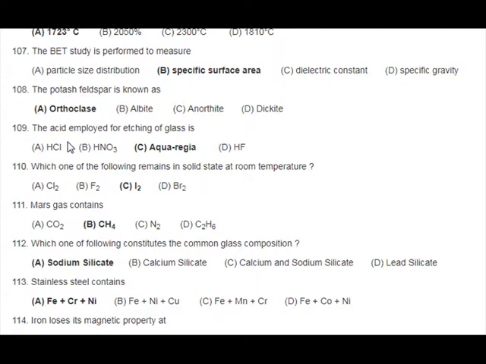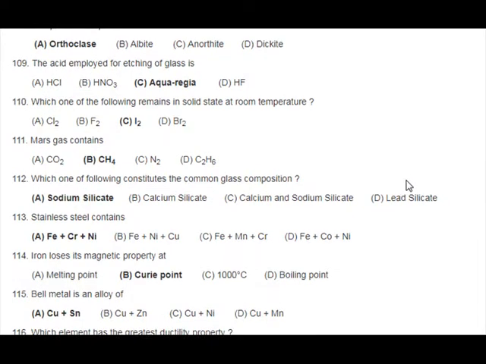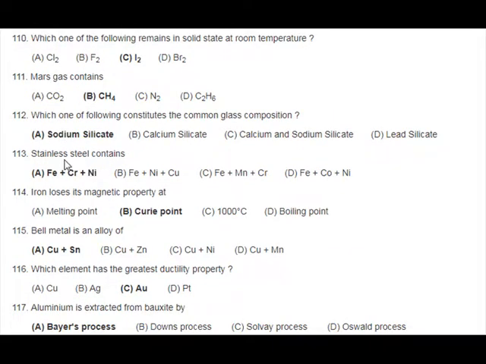111. Marsh gas contains A. CO2, B. CH4, C. C2H4, D. C2H6. 112. Which one of the following constitutes the common glass composition? A. Sodium silicate, B. Calcium silicate, C. Calcium and sodium silicate, D. Lead silicate. 113. Stainless steel contains A. Fe plus Cr plus Ni, B. Fe plus Ni plus Cu, C. Fe plus Mn plus Cr, D. Fe plus Co plus Ni.